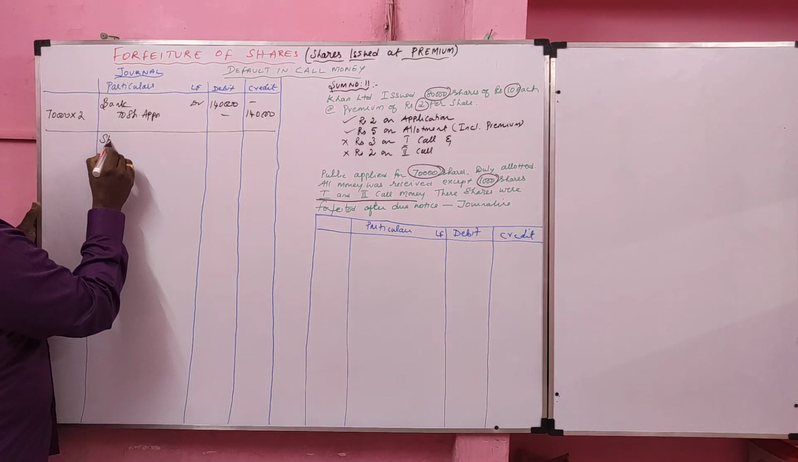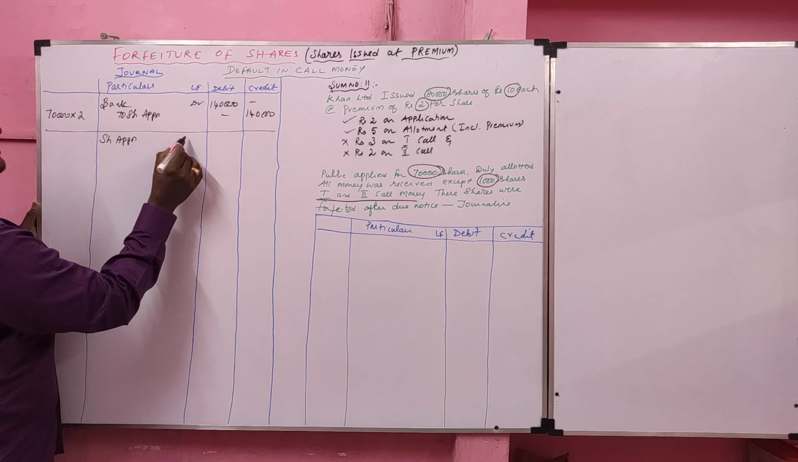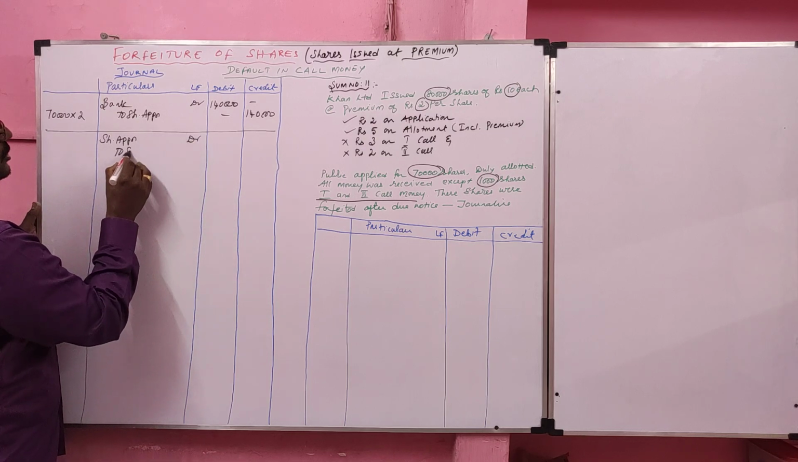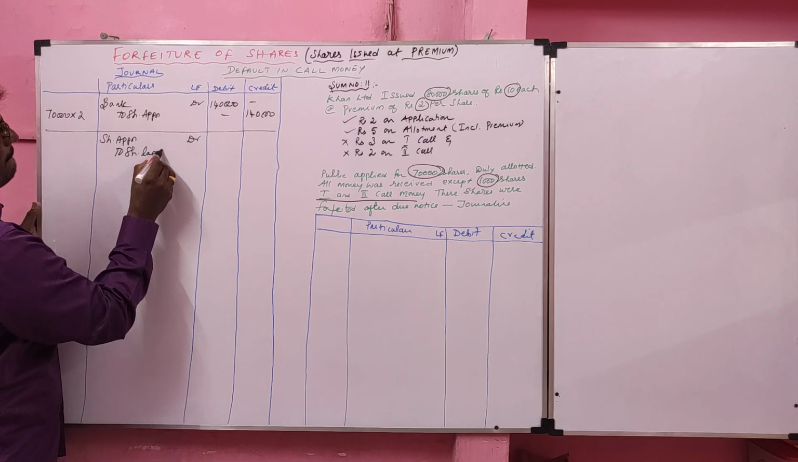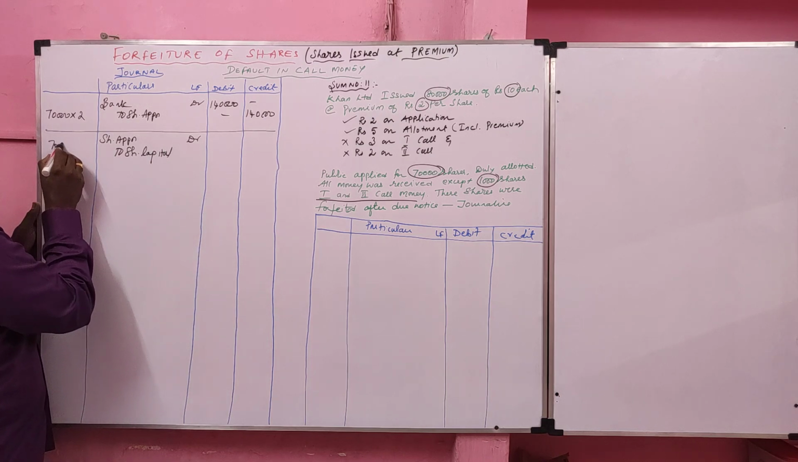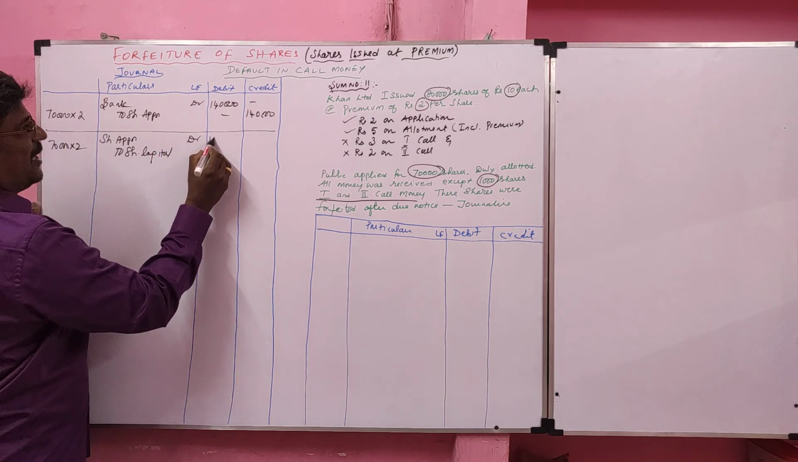Immediately the share application money should be transferred to share capital. Share application account debit to share capital. Value same, 70,000 into 2, 1,40,000.